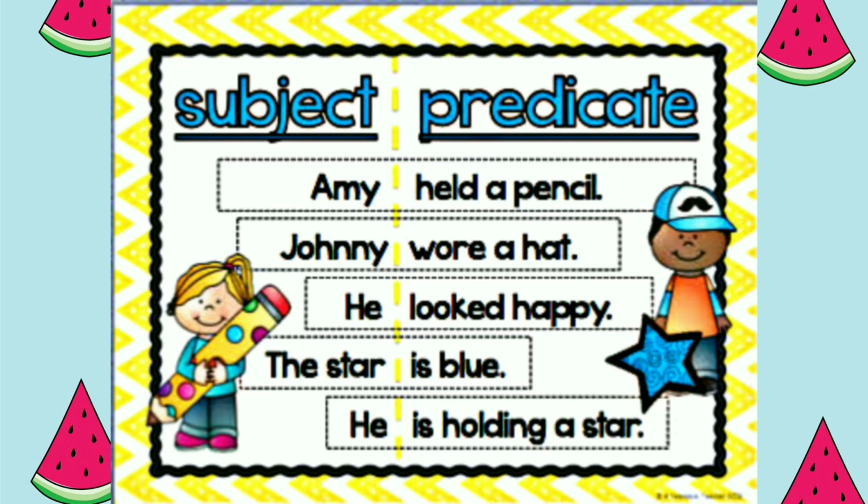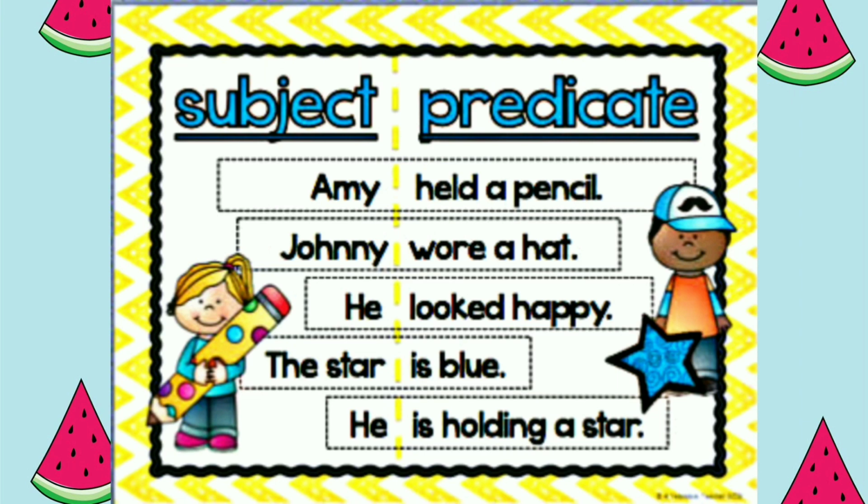To identify the subject of the sentence, you need to ask the question who or what to the sentence. Amy held a pencil. Who held the pencil? Amy. Johnny wore a hat. Who wore a hat? Johnny. The star is blue. What is blue? The star. And now the predicate is the action performed by the subject or something that is describing the subject.